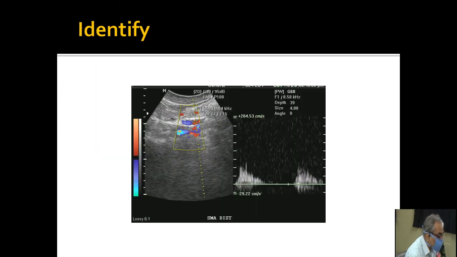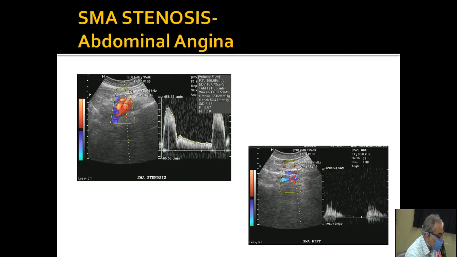This is a superior mesenteric artery. Do you see this as a normal flow? We are seeing very small stumps. And what is there? The proximal superior mesenteric artery has severe stenosis. Velocity is more than 300 centimeters per second. That is causing the distal dampened flow.